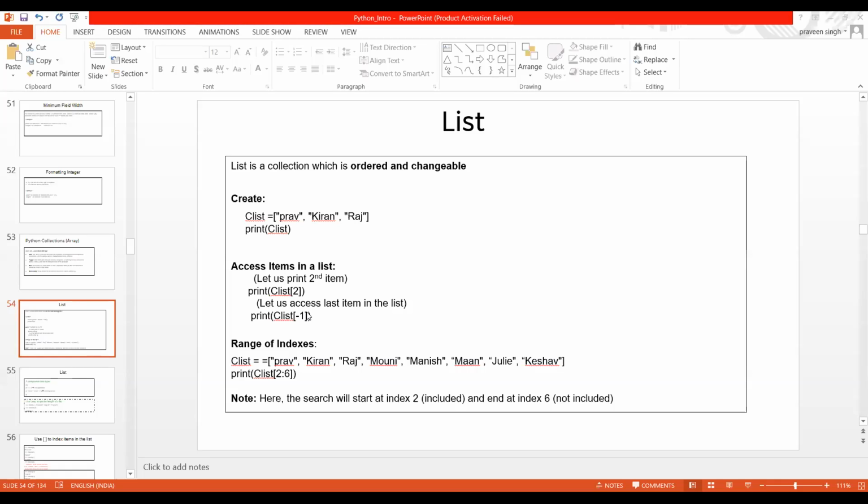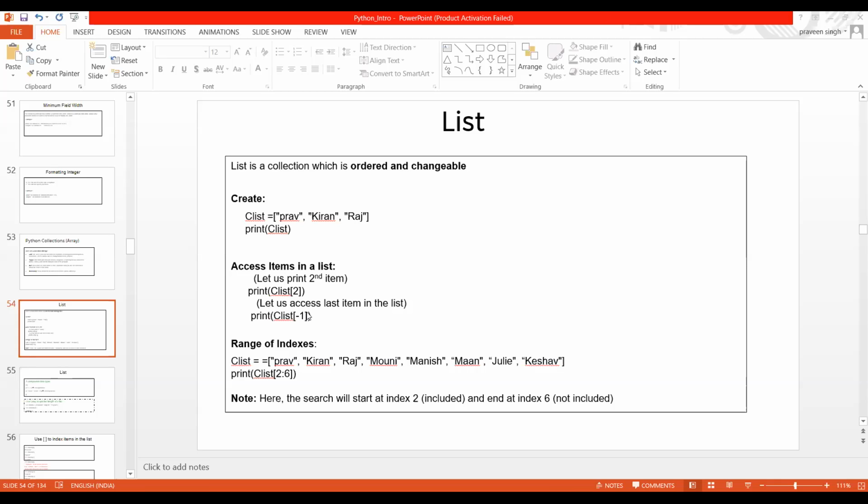Now if we want to access only the first one, it starts from 0. Then I created another list which contains more than 7 names, printed the names of the list, and then I just wanted to get 4 elements. Let's say 4 to 8, so 4 is included from here.